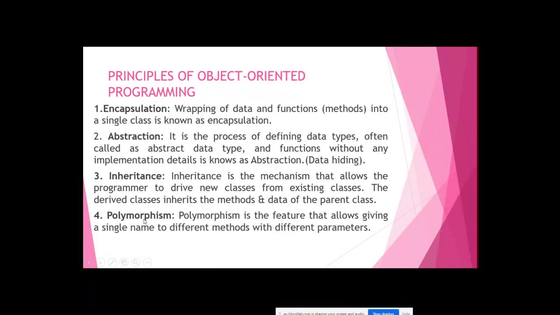The next is polymorphism, another level of the program's features. Poly means multiple, many, more than one. Morphism is forms, many forms, different forms. So polymorphism is a feature that allows giving a single name to different methods with different parameters. For example, I can say I'm a teacher. My name is Feroz, a teacher. Now the same Feroz is a father.